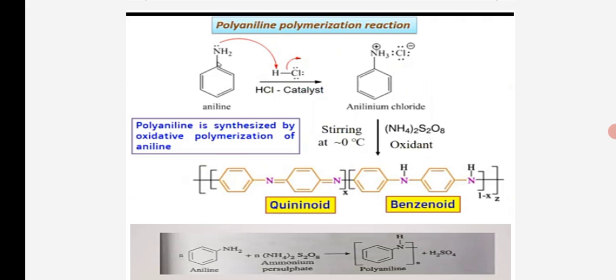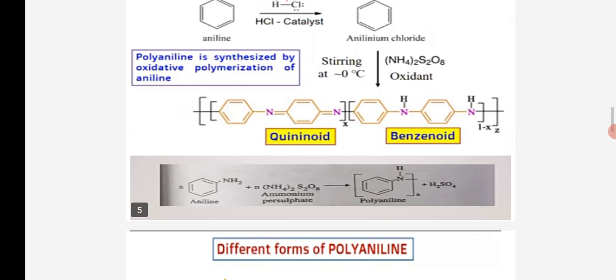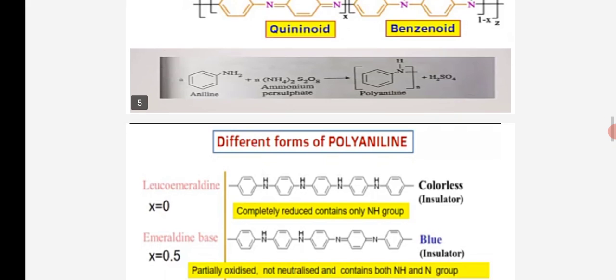The bracket of the quinoid form is denoted by X and the benzoid bracket structure is denoted by 1 minus X. Okay, so in short, aniline reacts with ammonium persulfate to give polyaniline. Different forms of polyaniline.